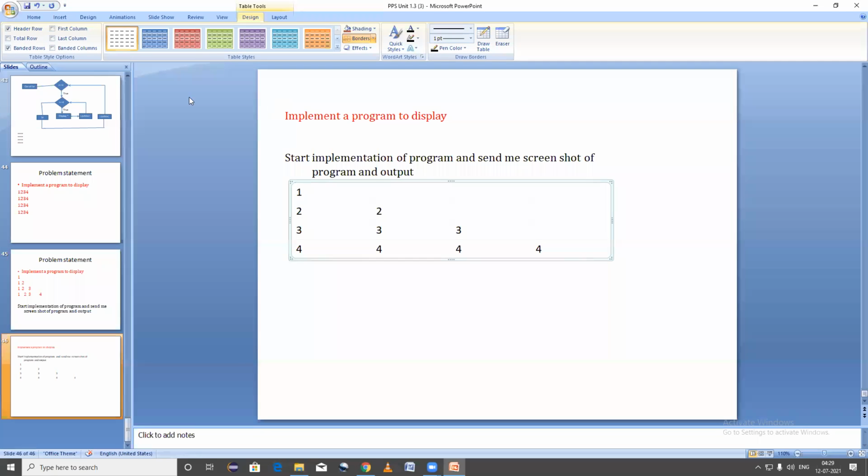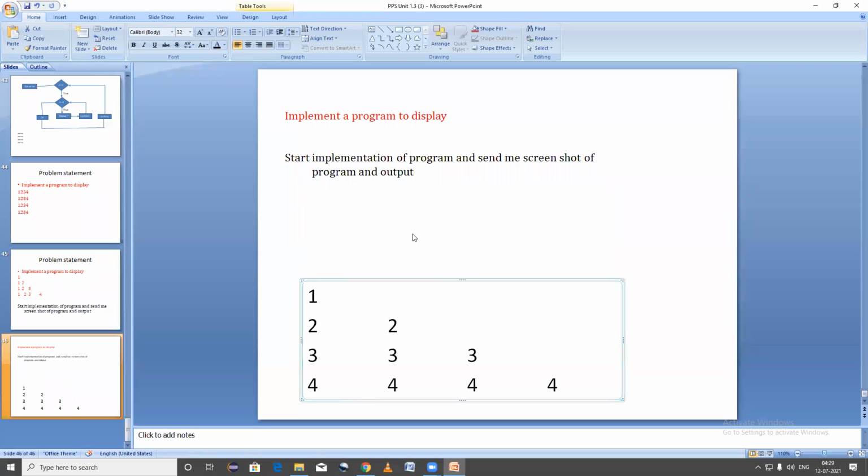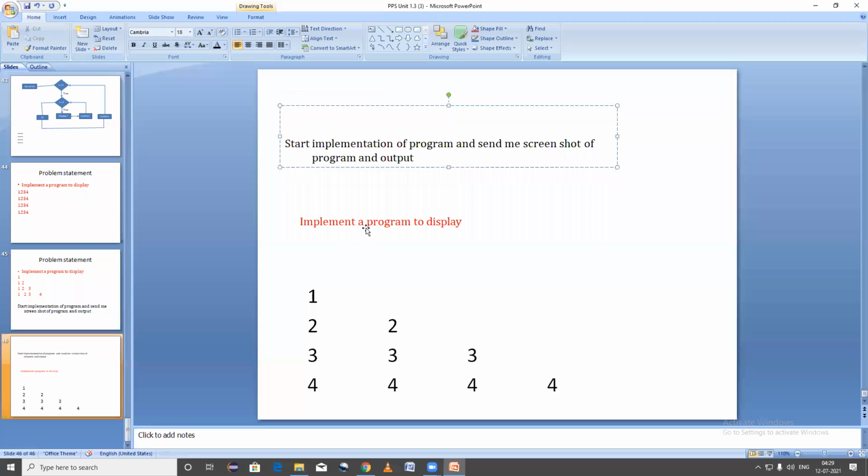Now check against the screen. Okay, so this is my question. Implement a program to display 1, 2 2, 3 3 3, 4 4 4 4. Did you understand? Hello.